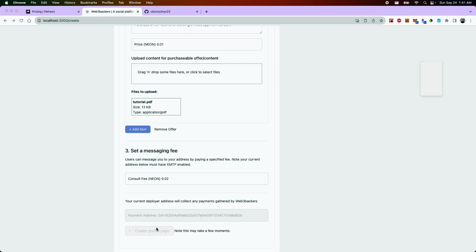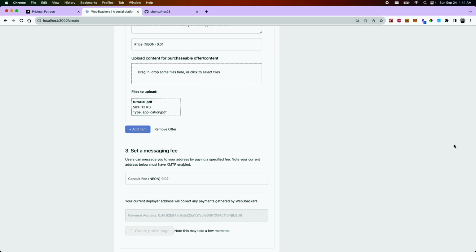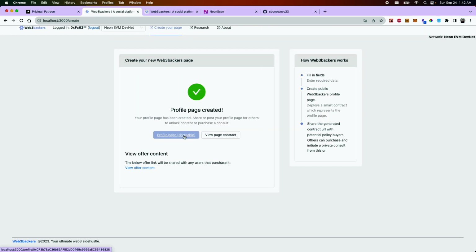When you click Create Profile Page, there's a few things that happen. The content that you upload essentially gets bundled and put behind a paywall that people that visit your page can essentially buy that content. And the consult fee, any user can come in and engage with you in exchange for that particular cost. When the page is created, you can both see a profile page and the page contract.